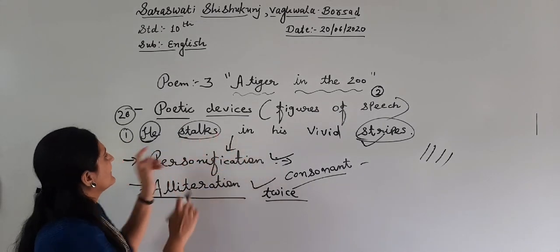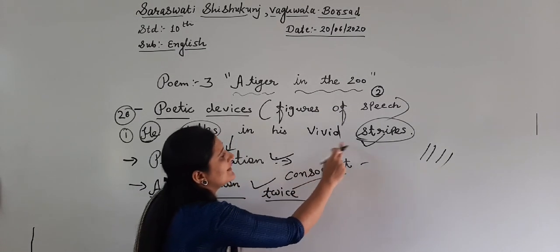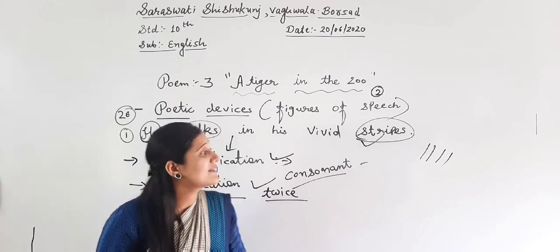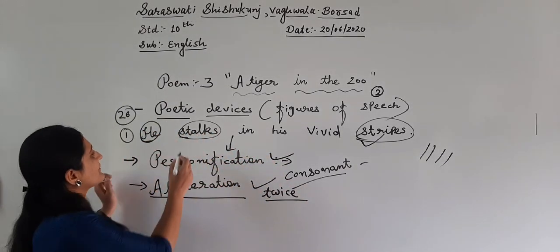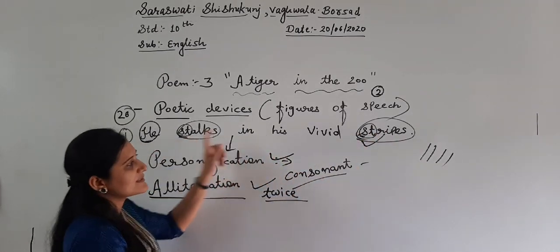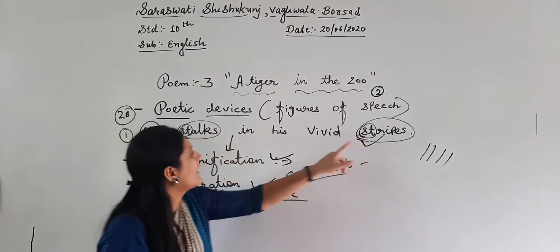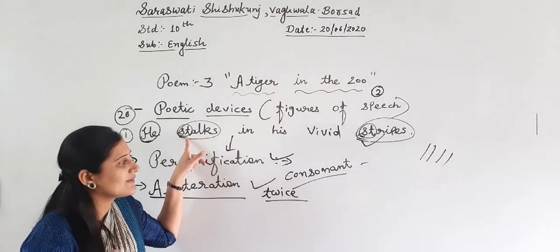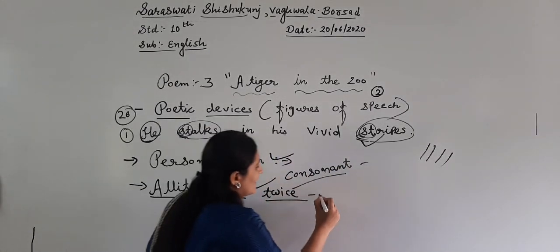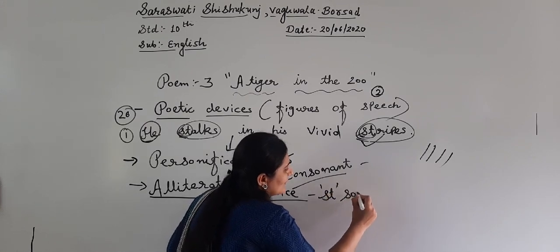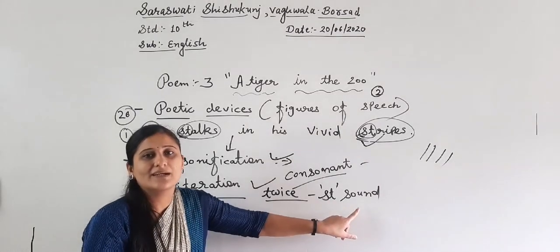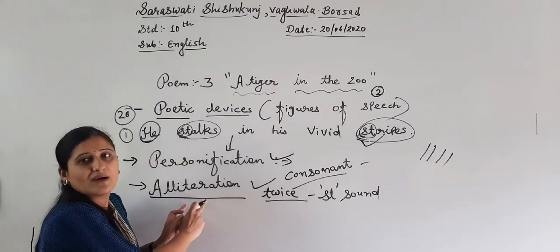So let's see the same line. He stalks in his vivid stripes. Can you see any consonant letter that is repeated twice or more than twice? See, ST, ST. Stalks, stripes. So the ST sound is repeated twice. So this is alliteration because the ST sound is repeated twice.